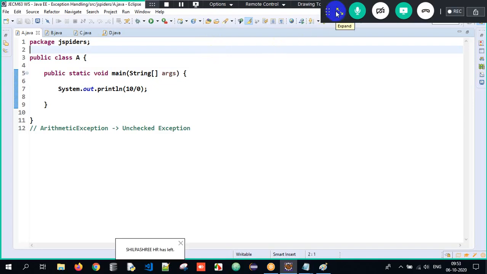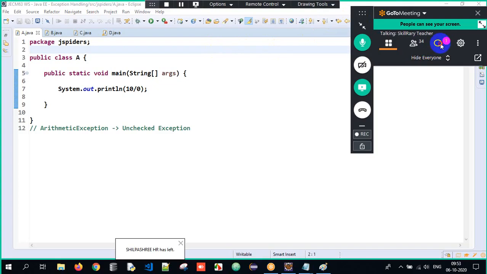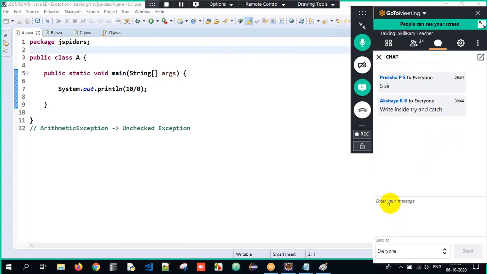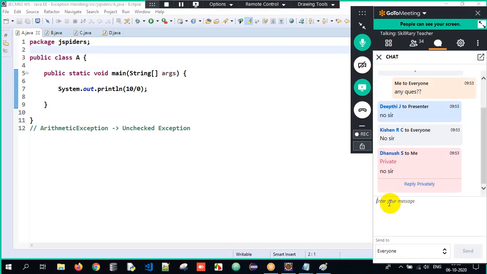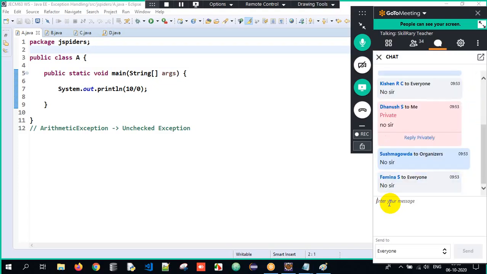It's easy, but we just need to digest what is happening over here. Clear? So now tell me, do you all have any questions with respect to checked and unchecked? We need to talk about throws also, which I'll be talking about in some time. But as of now, any questions with respect to checked and unchecked? Very good. So we just understood what is checked and unchecked.